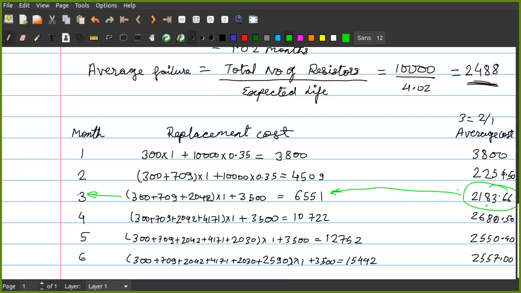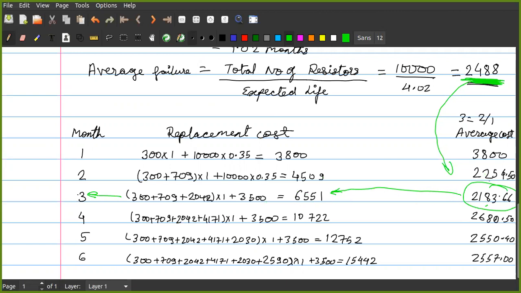This tells us that the group replacement should be made in the third month. But whether the group replacement should be made or not, that is dependent upon whether this value, the average individual replacement value, that is 2488, is less than this. No, it is more. Since it is more, then we will go for the group replacement at the end of